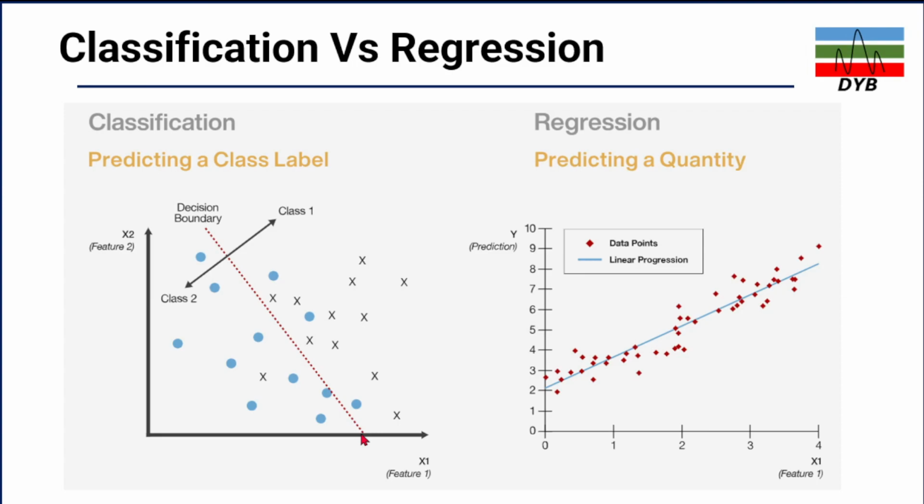So further, if you look at the comparison of the classification and regression analysis, on the left side, you can see there are features like X2 and X1. When you plot your data, it will have a different boundary. So you will have these different boundaries or the decision boundary. Based on that, you will classify either this is class 1 or this is class 2. But in regression, you have to predict the quantity. So these are actually the red dots, the data points. And this is the linear regression, which is passing through the best fit of these data sets. Based on that, you will have the decision on the machine learning output.